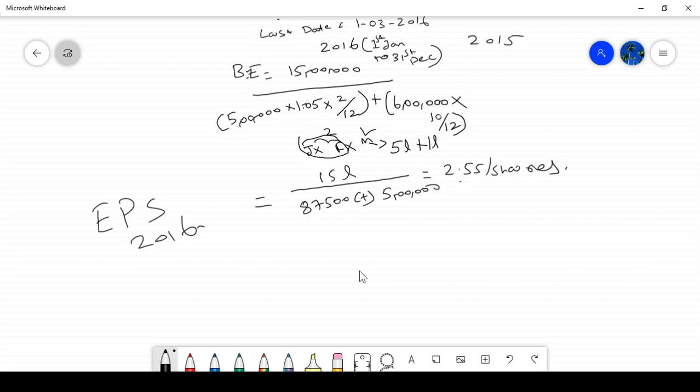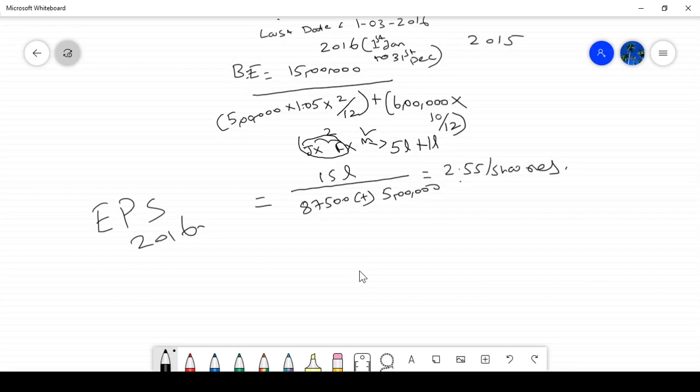You may ask, sir, do we need to do anything for the rights issue portion? Do we need to give any effect for the previous year for the rights issue portion or not? We need not give any effect for the rights issue portion. Only we need to give effect for the bonus portion.